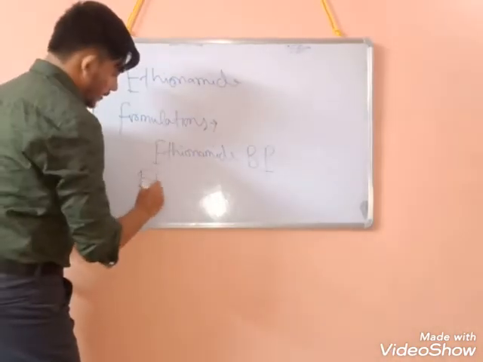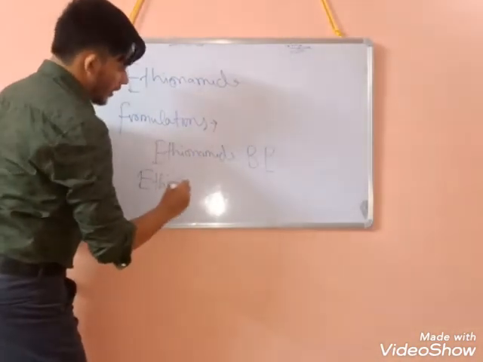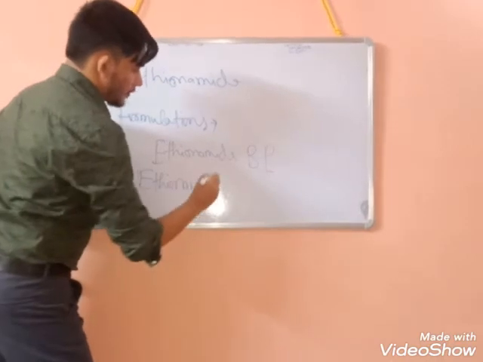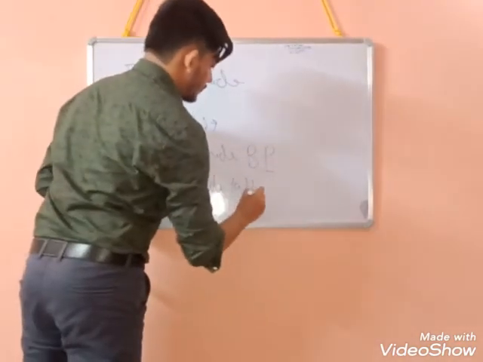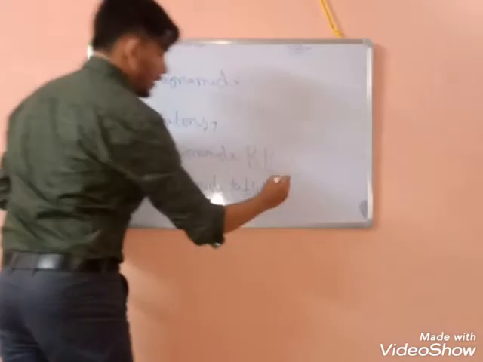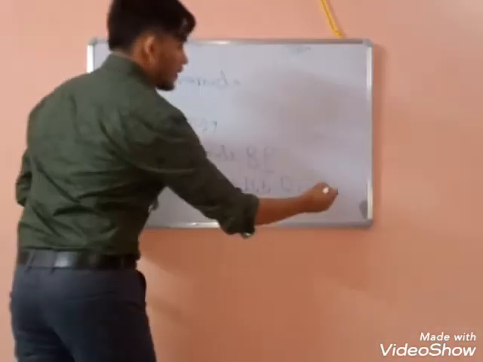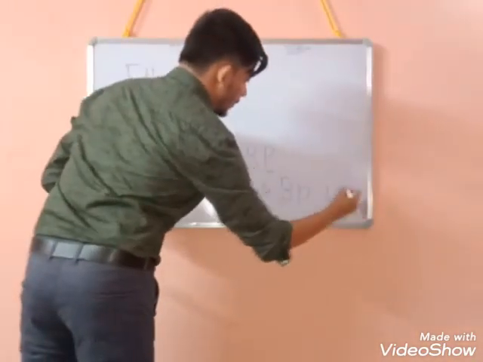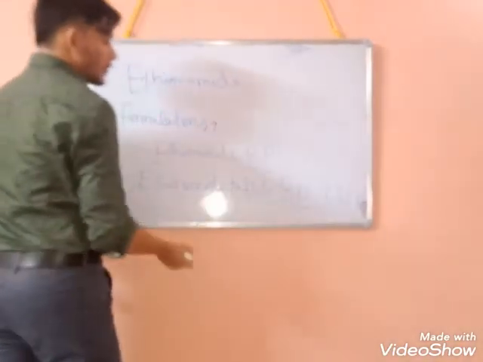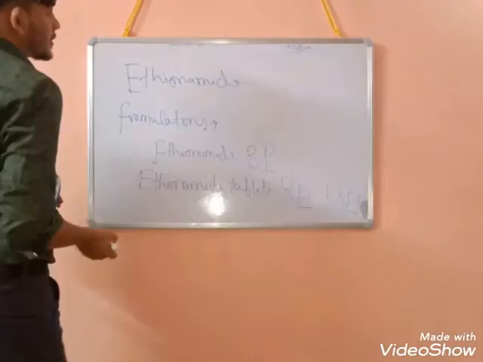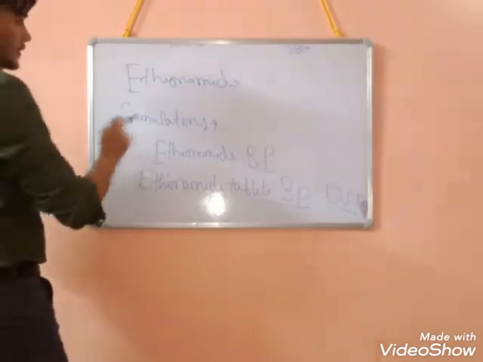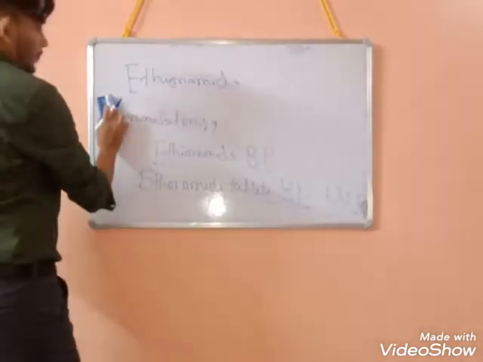Then ethionamide tablet, okay, as per BP and USP, United States Pharmacopoeia. That is as per British Pharmacopoeia and United States Pharmacopoeia. Okay, so these are the formulations.